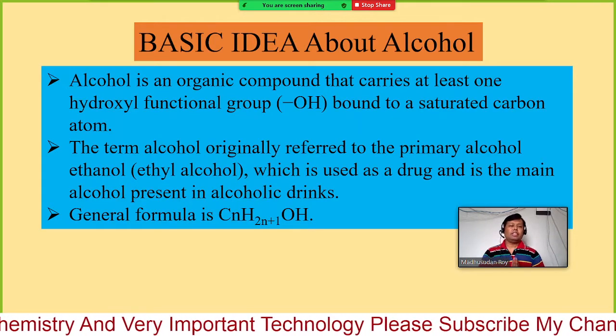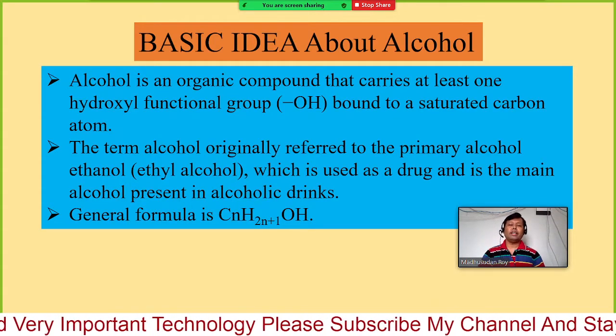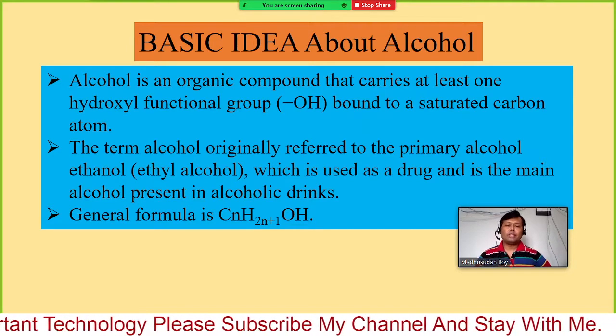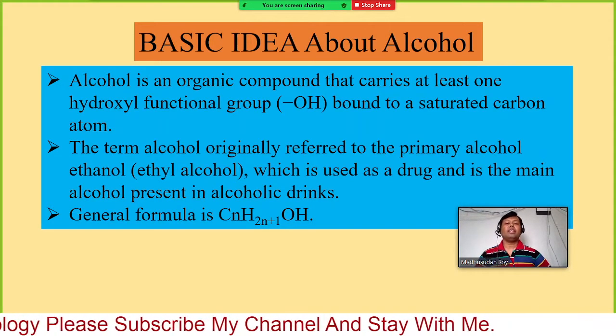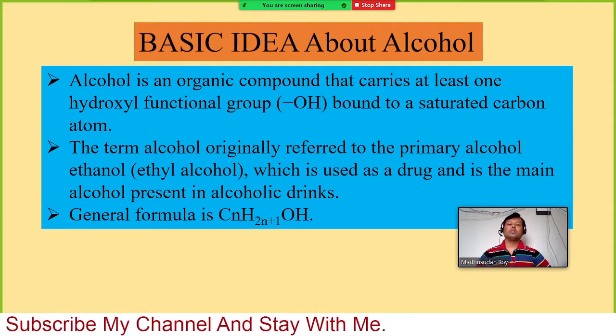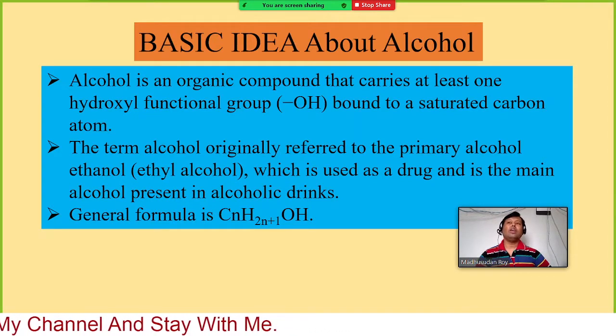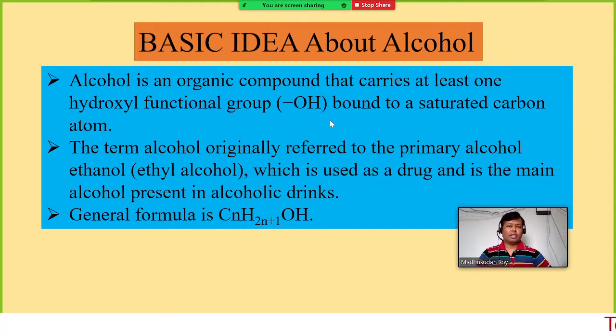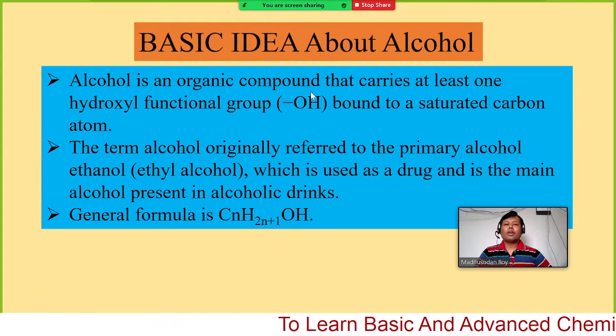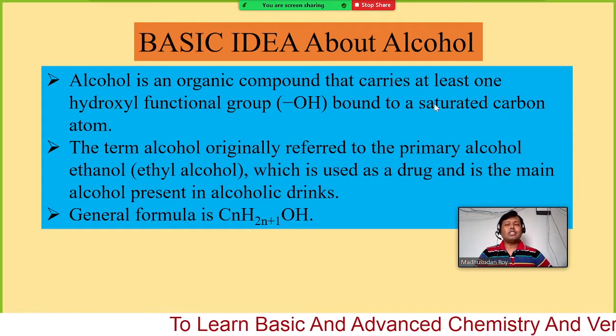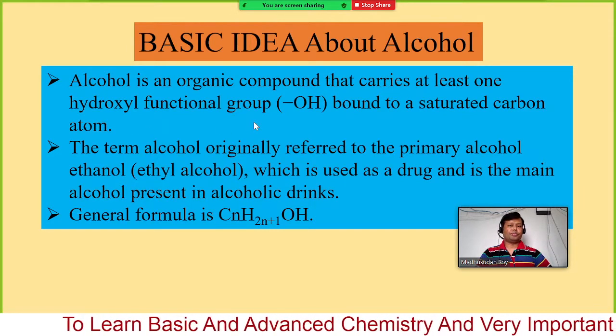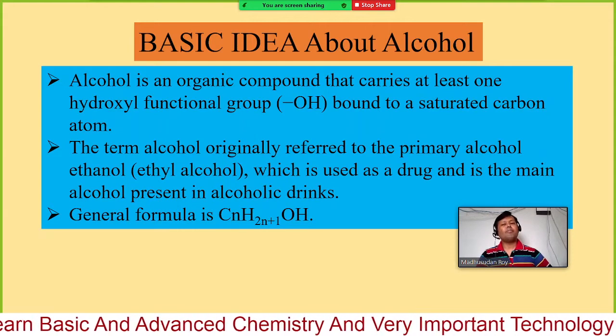At least one OH group is substituted for, or replaces, one hydrogen of an organic compound or an alkane. Then we can consider that compound as alcohol. So alcohol is an organic compound that carries at least one hydroxyl functional group. At least one. It may have multiples.